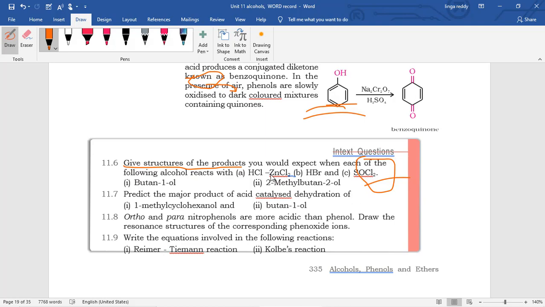Predict the major product of acid-catalyzed dehydration. See, in acid-catalyzed dehydration, the more substituted alkene is always formed.